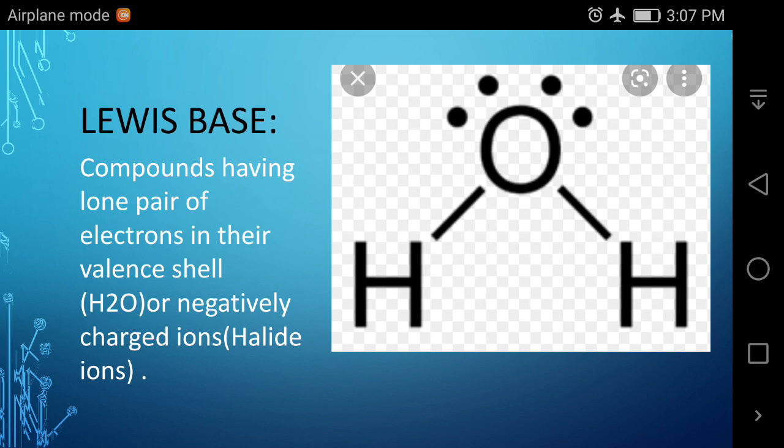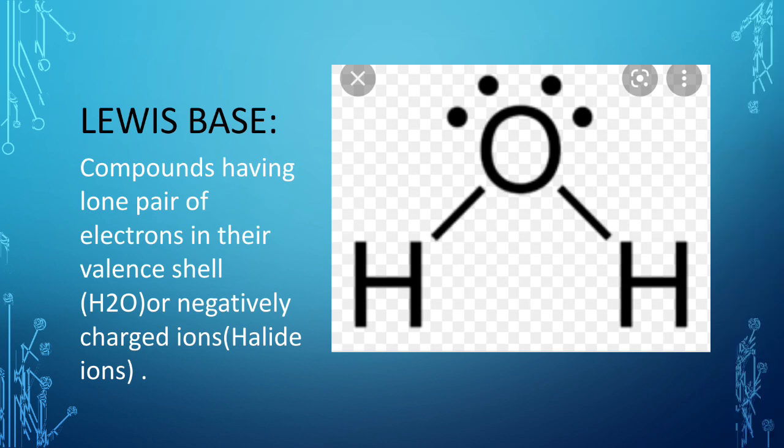Okay, now we discuss the example of the Lewis bases, right? In this structure you can see the 2 hydrogen atoms are attached with 1 oxygen atom. Oxygen is having 6 electrons in the valence shell, and each hydrogen is having 1 electron in the valence shell. So in this structure, you can see the covalent bond between oxygen and hydrogen.